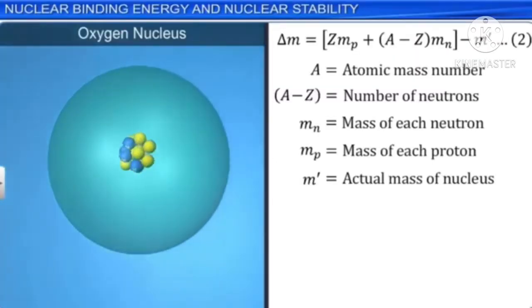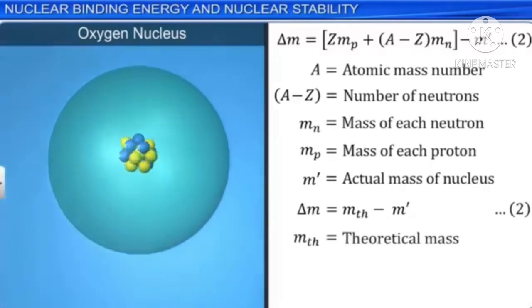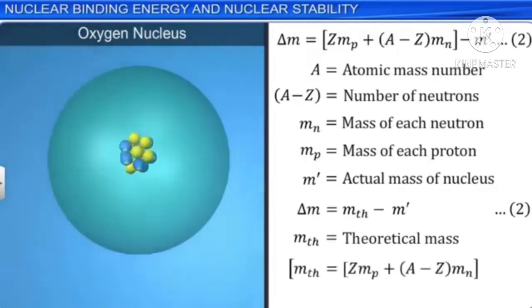Equation 2 can also be written as M_TH minus M dash, where M_TH is the theoretical mass of nucleus, which is equal to Z into Mp plus (A minus Z) into Mn.